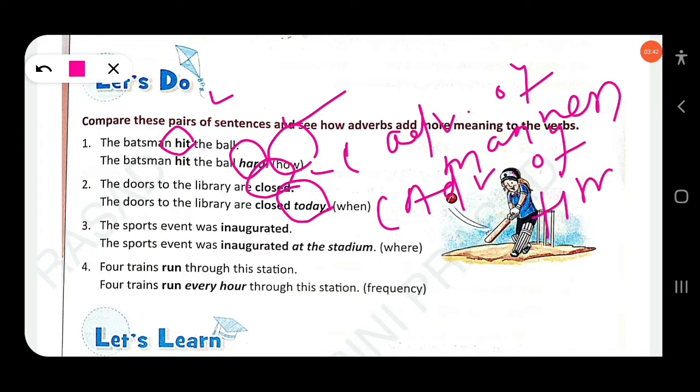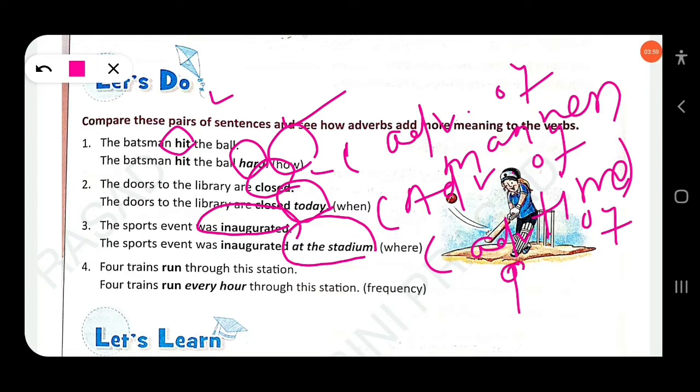Then next, the sports event was inaugurated. So the verb here is was inaugurated. The sports event was inaugurated at the stadium. Here at the stadium means this is a place. So we can say here adverb of place, where the action is done. The action is performed at the stadium. So this is an adverb of place.